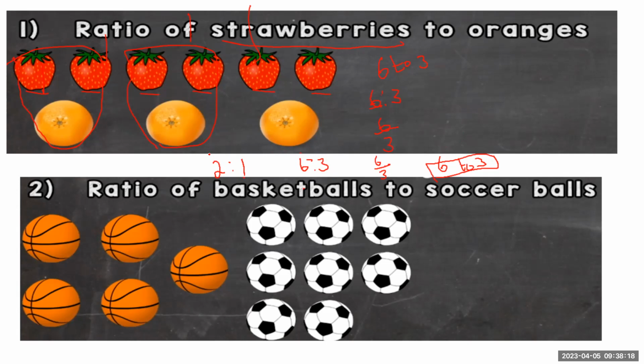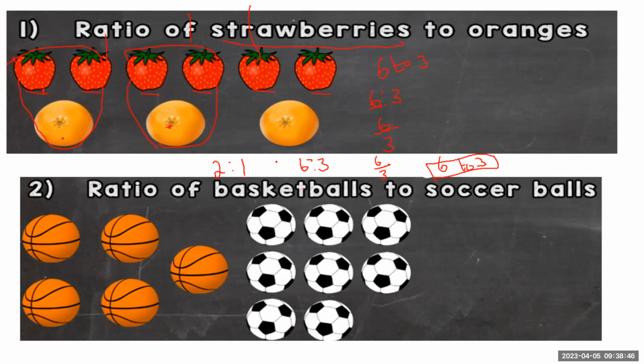So we need to understand that a ratio doesn't necessarily have to be the actual amount. The ratio is the comparison of our amounts. What they are trying to say here is that for every 2 strawberries, we are going to have 1 orange. Every 2, we are going to have 1 orange. If we can simplify it a little bit further, we are going to do that.